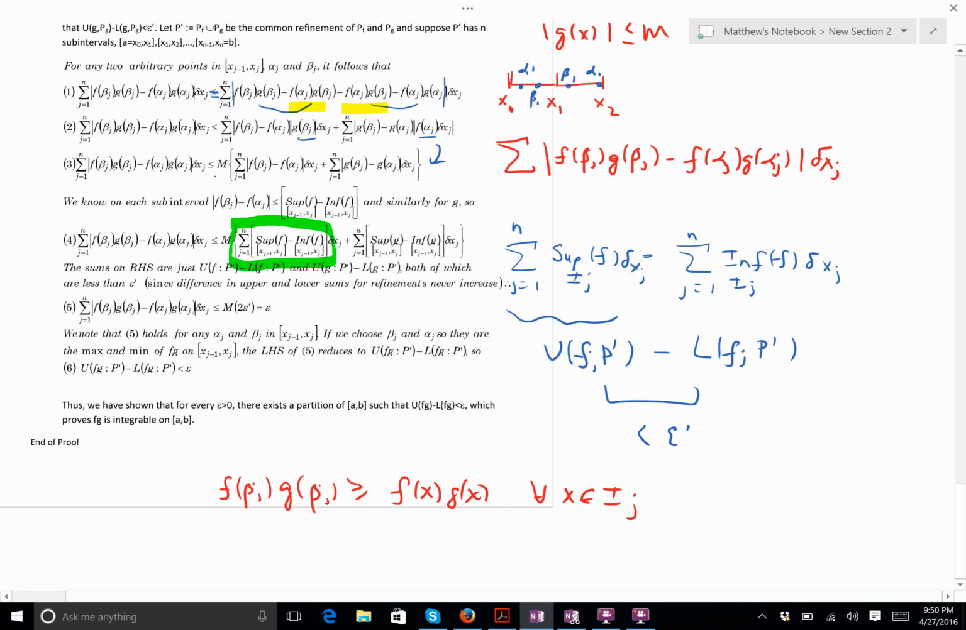Okay, I get to pick. So I can pick this to be the value that maximizes that product, right? I can also pick the alpha j so that they minimize that. Okay? And that's the trick, the fact that I get to pick. So this is the supremum of the product fg on this subinterval, right? And this is the infimum.